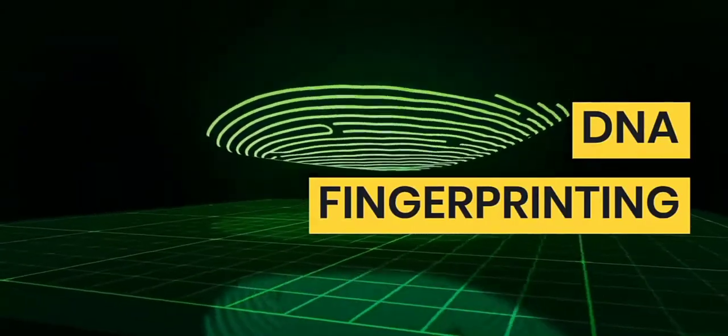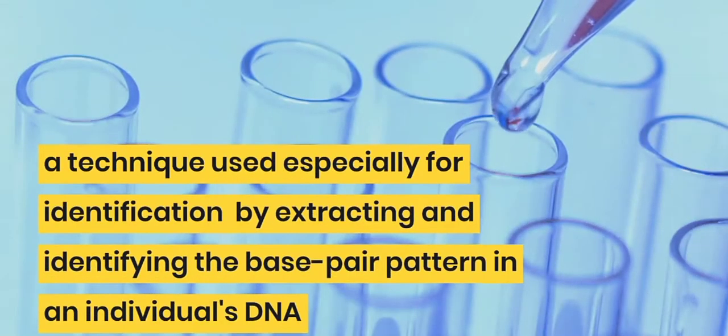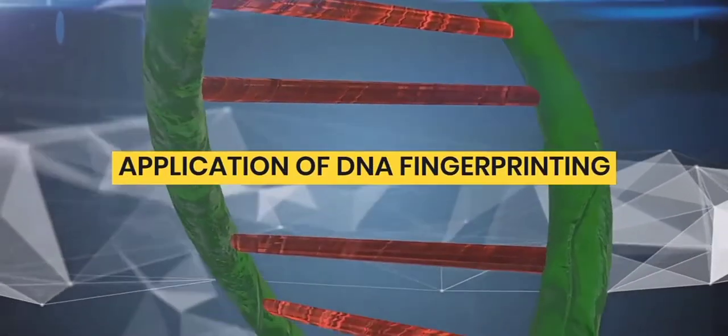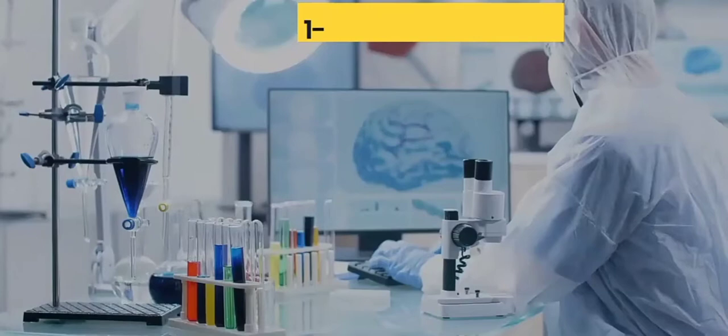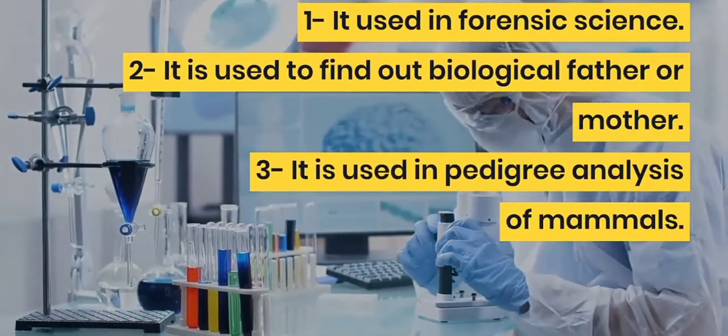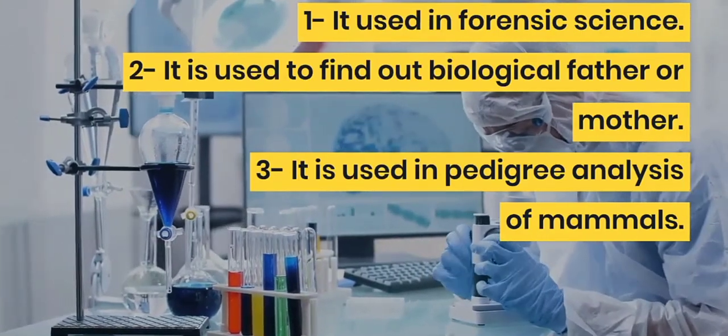Now let's see the DNA fingerprinting. A technique used especially for identification by extracting and identifying the base pair pattern in an individual's DNA. Now let's see the application. It is used in forensic science. It is used to find out biological father or mother. It is used in pedigree analysis of the mammal.